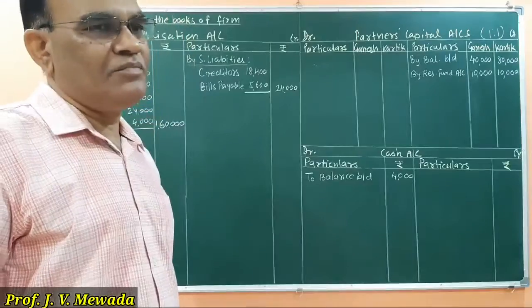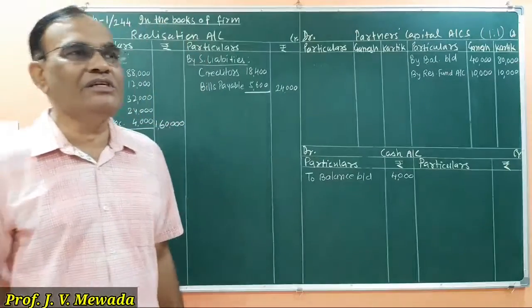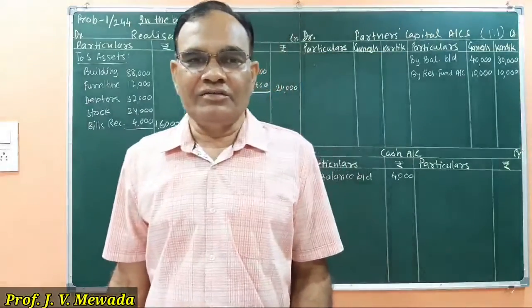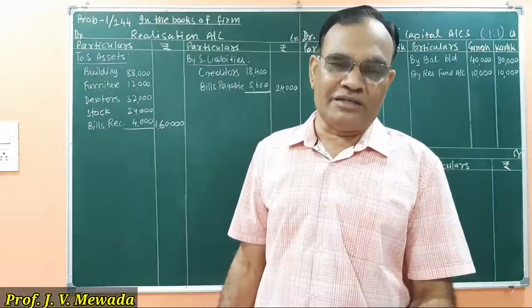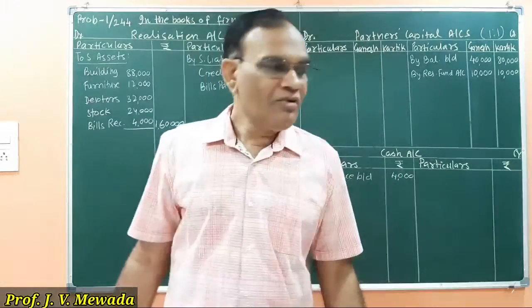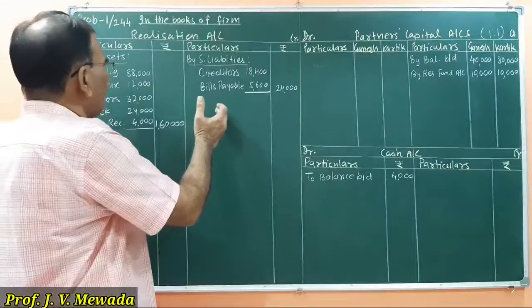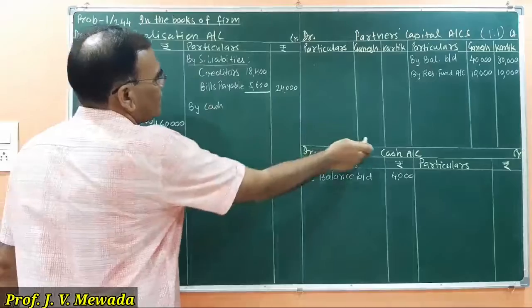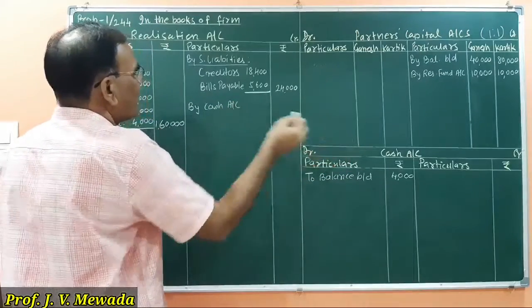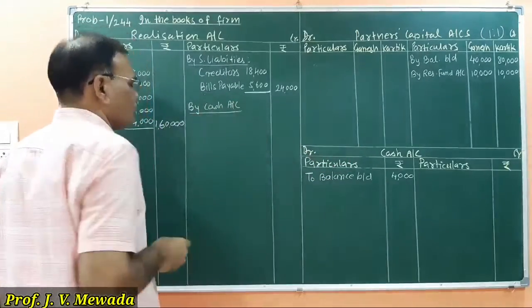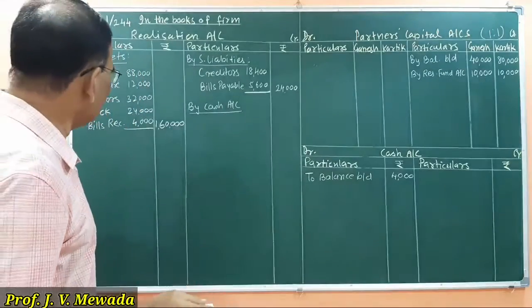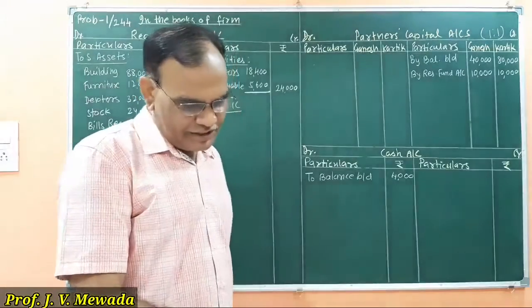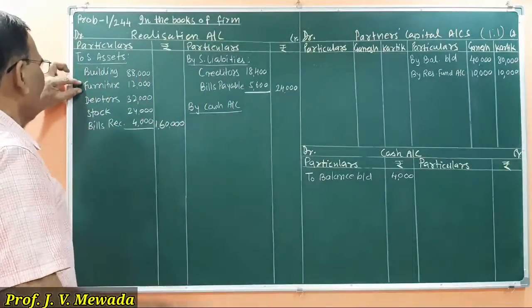Now in the third step, from the given adjustments we have to see which are the assets sold and what amount is realized in cash, and which are the assets taken over by the partners. So now on the credit side of realization account we will write by cash account. Here we are having cash account, so we will write cash account. If it is a bank account we will write by bank account. Now which are the assets sold? Ganesh agreed to take over furniture. So except furniture, all are sold in cash.